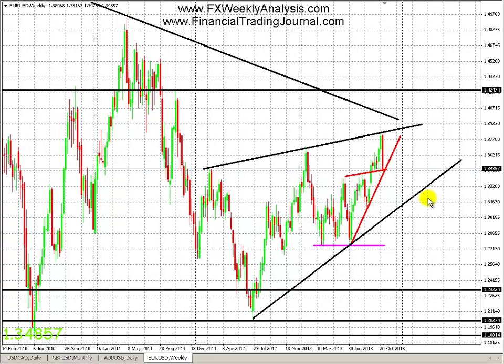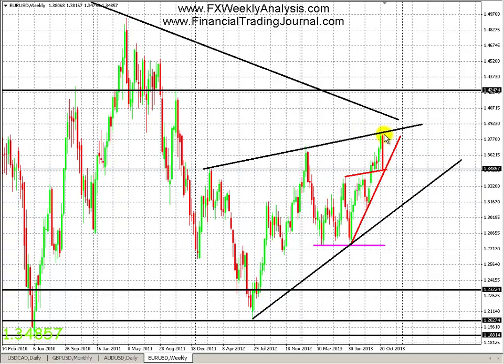past month. Because in September, after the surprise FOMC announcement of no taper, this green candle sent it back up to here. We never fully retraced it, unlike all the other pairs, which did, like pound dollar retraced it, Aussie dollar retraced it, dollar CAD retraced it, but euro dollar did not. And then after we bounced up to there, we consolidated in this region for quite a few weeks before bouncing up over the past several weeks.